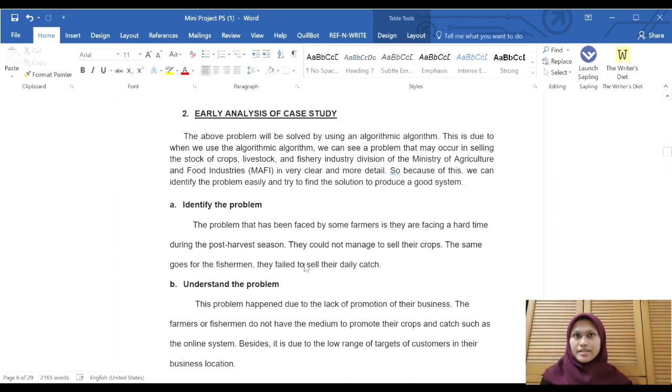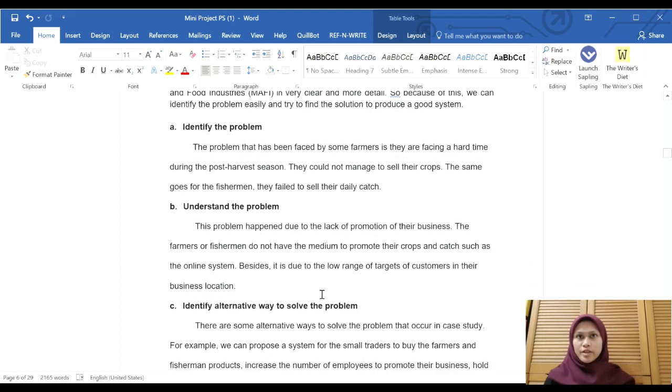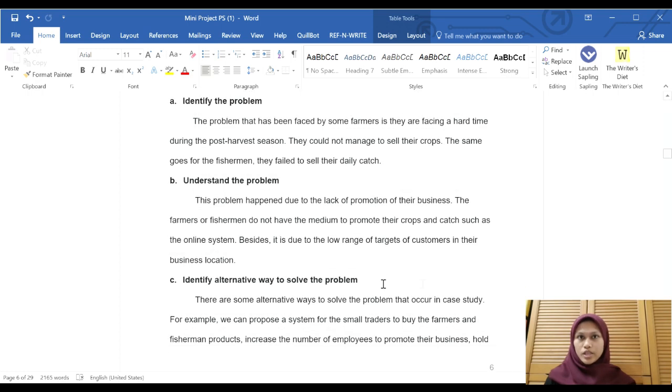For the early analysis of the case study, we can identify the problem, which is farmers facing a hard time during the post-harvest season. They could not manage to sell their crops. The same goes for the fishermen. They failed to sell their daily catch. This problem happened due to the lack of promotion of their business. The farmers or fishermen do not have the medium to promote their crops and catch, such as an online system. Besides, it is due to the low range of targeted customers in their business location.